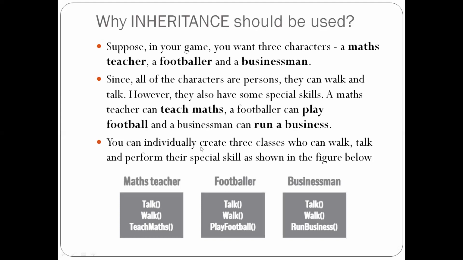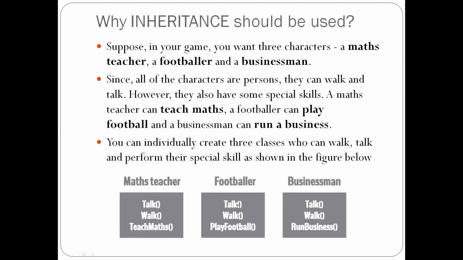So you can individually create three classes that can walk, talk, and perform their special skills. Let us see this below. The maths teacher can talk, walk, and has a special quality of teaching maths. The next person is a footballer.